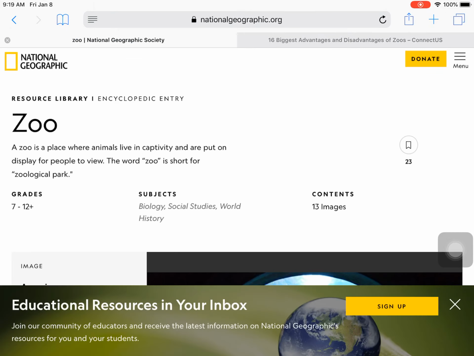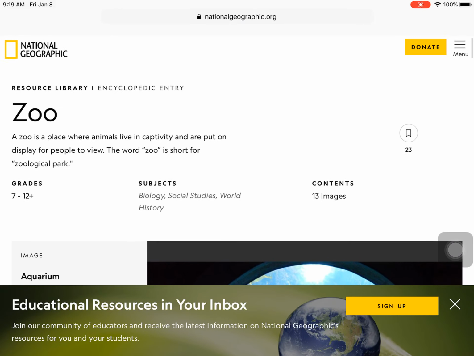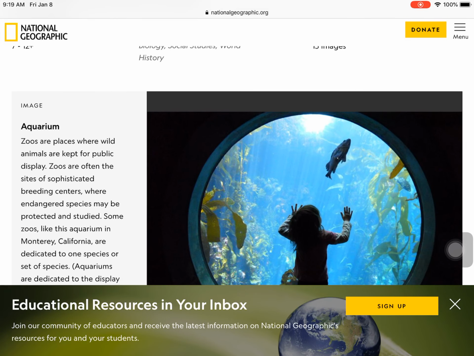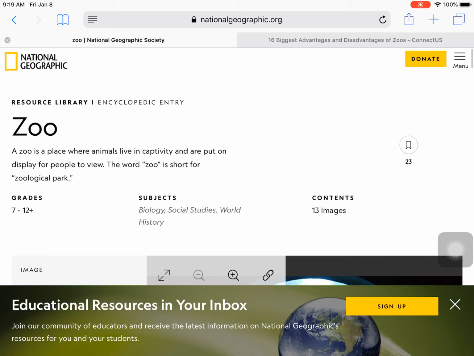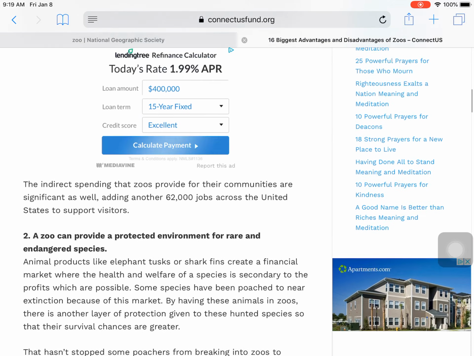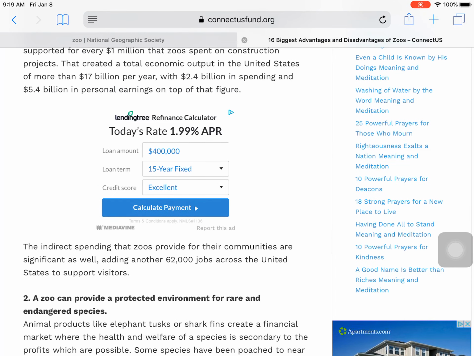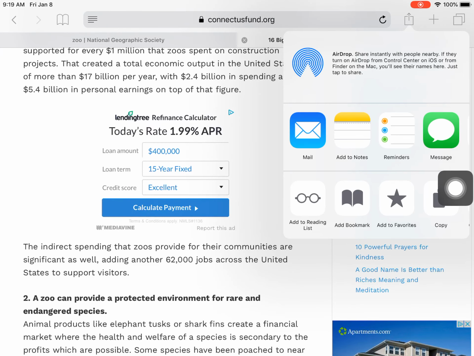So I'm very comfortable with the fact that I've chosen one that's an encyclopedia entry, so I know it's going to be just facts about it. And then I've also chosen one that shows the pros and cons. Again, once you have found your sources, you're going to hit the share button up here, and then you're going to hit add to reading list.